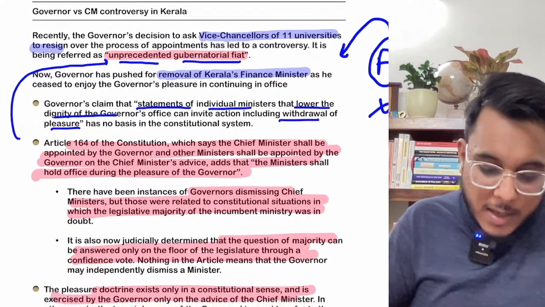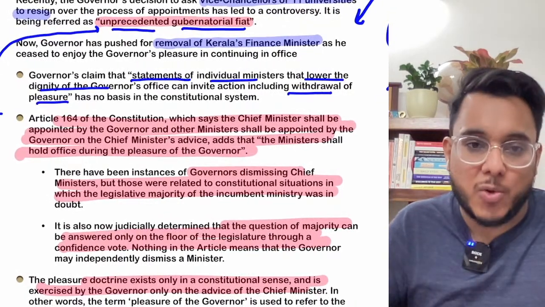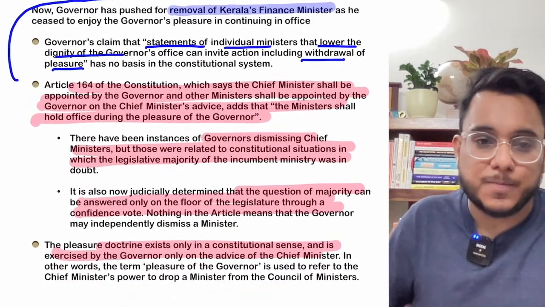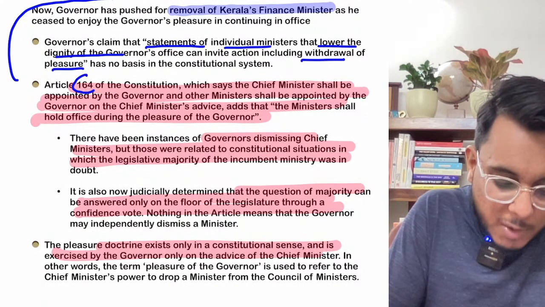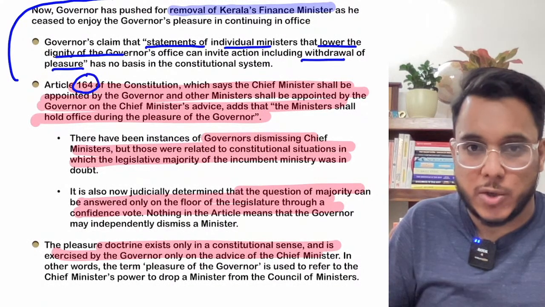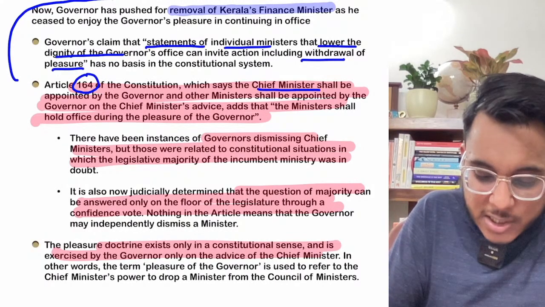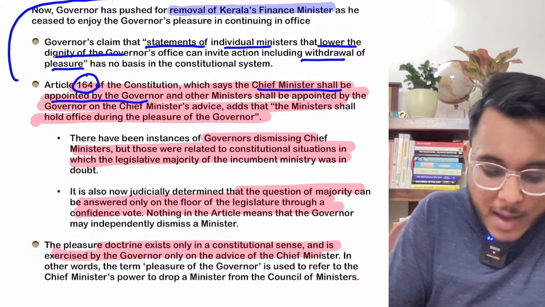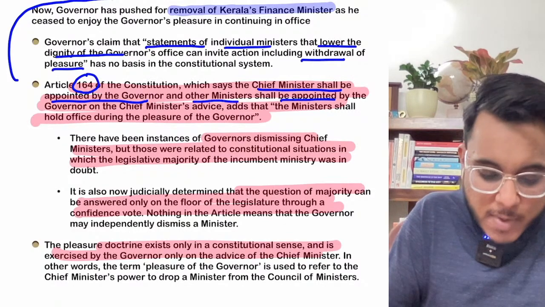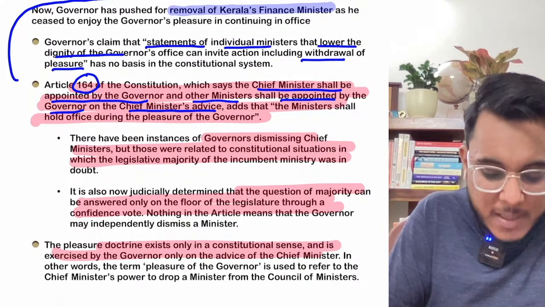Okay. So whether this particular thing is constitutionally allowed or not. In this direction, we have Article 164 of the Indian Constitution. Article 164 says that the chief minister shall be appointed by the governor, and other ministers shall also be appointed by the governor, but on the chief minister's advice.